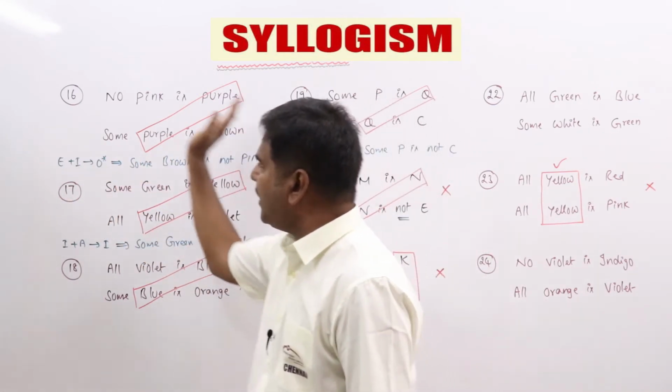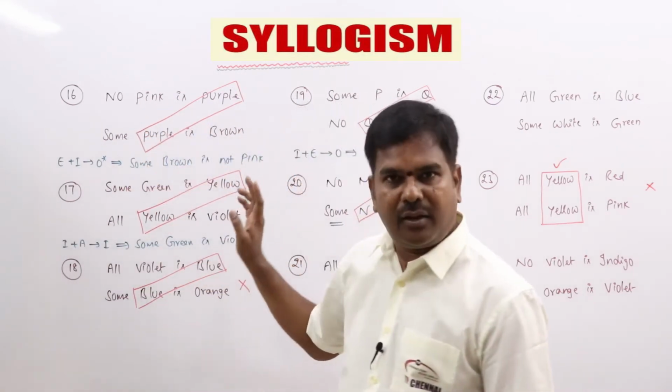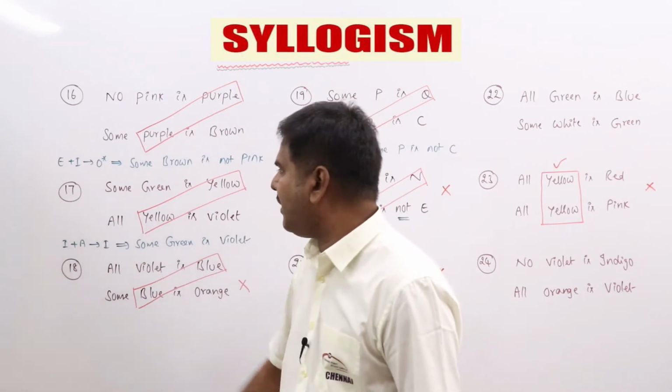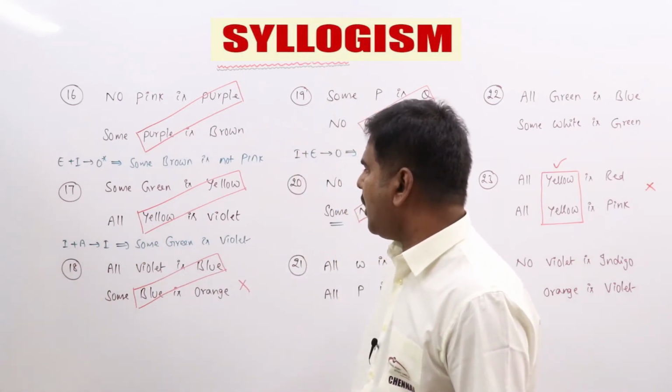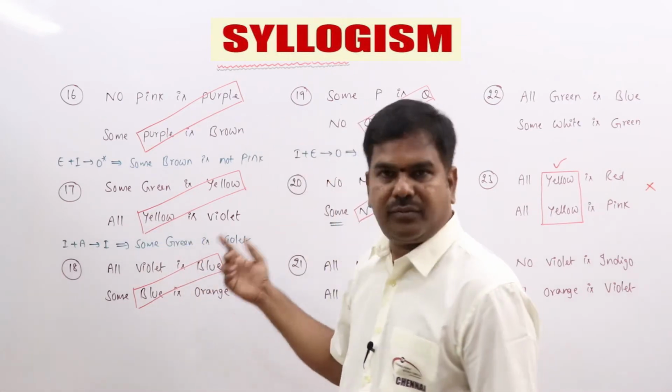O star means O reverse. We need to go back to front. Some brown is not pink. Is it right? So hope you got it right. Next one, the 17th, some green is yellow, all yellow is violet. I plus A is I, and some green is violet.